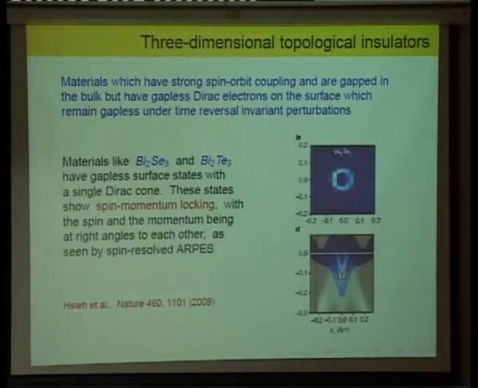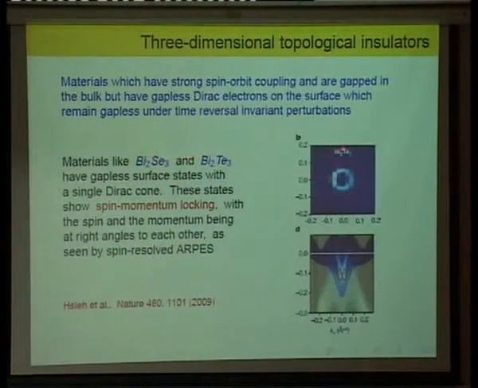Okay. So this is a very quick view of 3-dimensional topological insulators. You have heard a lot about this already. So all I'll say here is that these are, for my purpose, materials which have strong spin orbit coupling and are gapped in the bulk ideally, so that they are insulating in the bulk, but they have gapless electrons on the surface which are described by the 2-dimensional Dirac equation, and these remain gapless for topological reasons. If their only perturbations are time reversal invariant, so non-magnetic impurities and so on, then they remain gapless. And there are many examples known now, bismuth selenide, bismuth telluride, and this picture you saw earlier this morning.